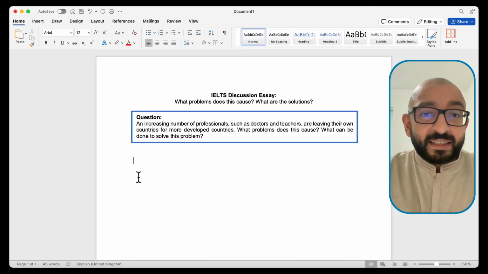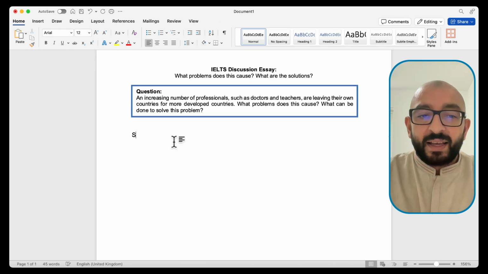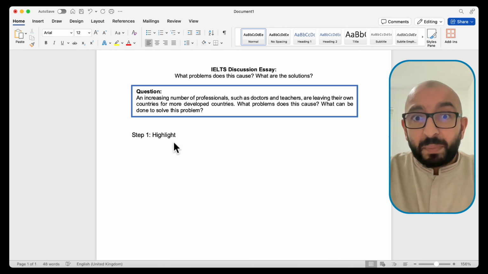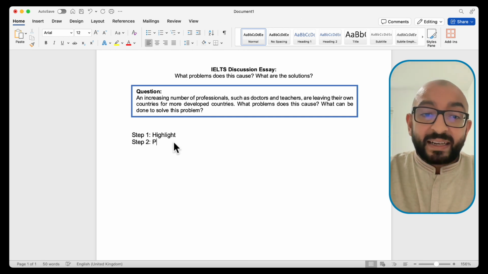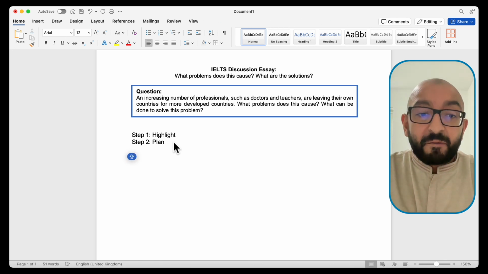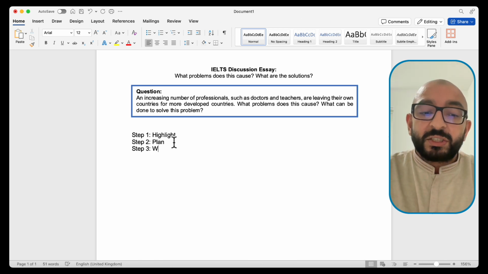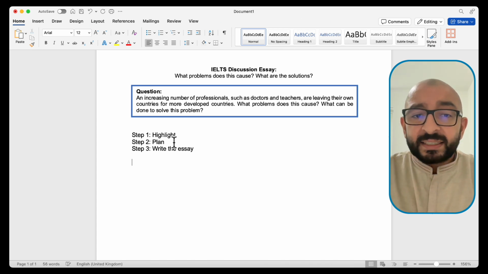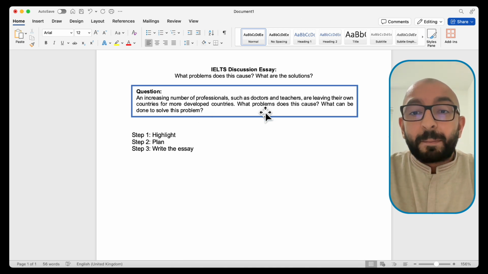So, to answer this question, we will break things down into 3 steps. Step 1 is to highlight the most important parts of the question. Step 2 is to write out our plan, and this part is very important. And finally, step 3, which is to write out the essay. So let's get started with step 1, and let's highlight the most important parts of the question.